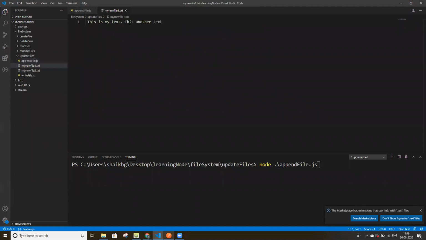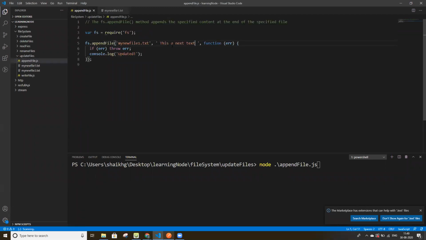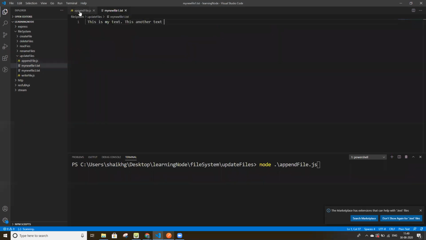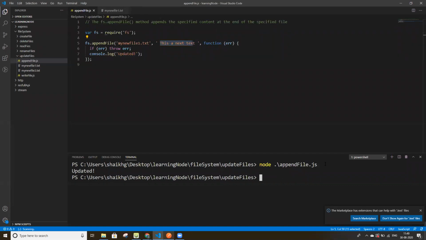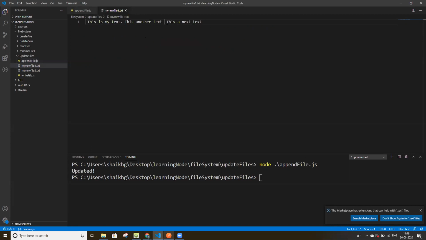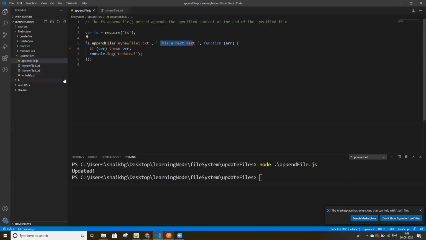Now we have, this is another text, and if we execute this file, this text will be appended here. So basically it's updating this file. With the help of appendFile, we can update our file on the server.